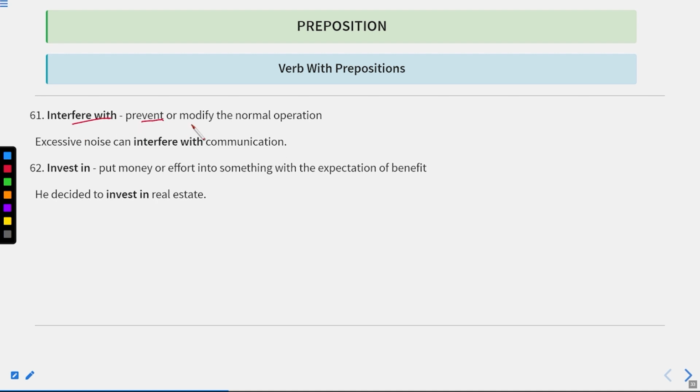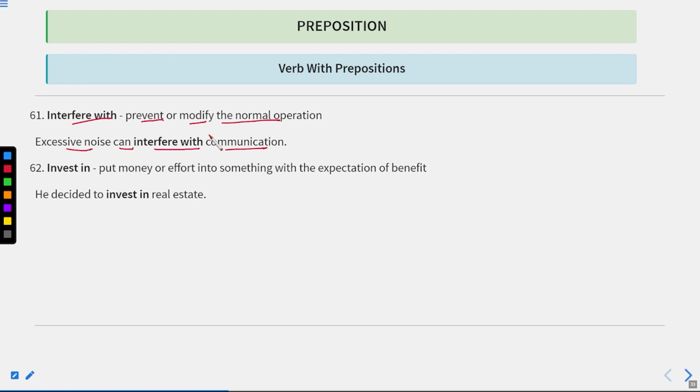Interfere with, prevent or modify the normal operation. Excessive noise can interfere with communication. It means when something prevents some action from happening. So when something interferes with something else, it prevents something from happening. It means it disturbs something or some action. So excessive noise, if there is a lot of noise, it can disturb the communication.